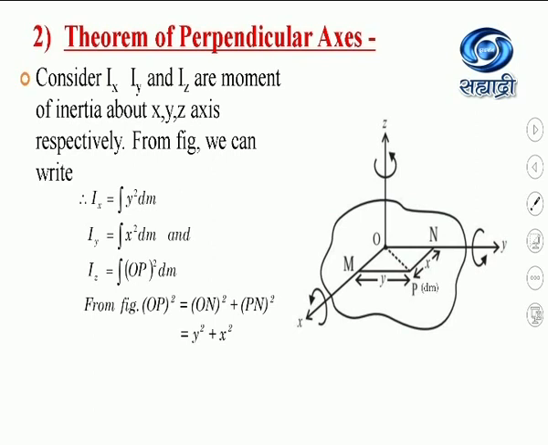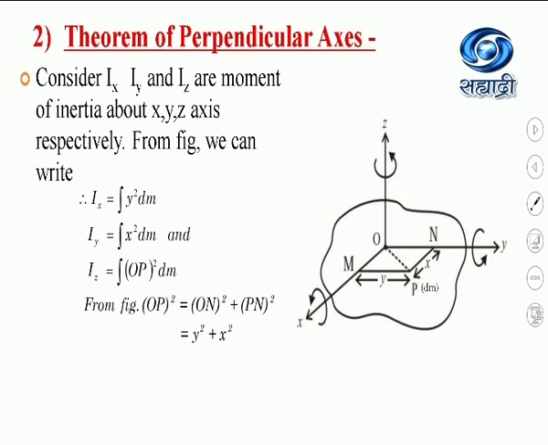So Ix will be equal to this dm into y square. Similarly, what is the moment of inertia about the y-axis? Iy equals x square into this mass dm. What is the moment of inertia about the z-axis? It is OP square into dm.